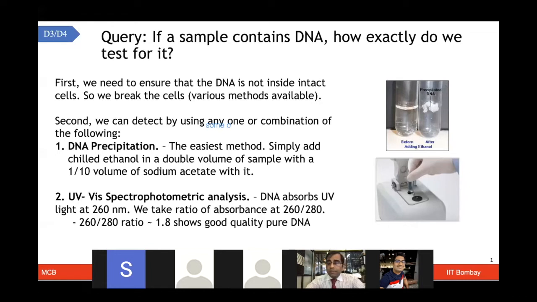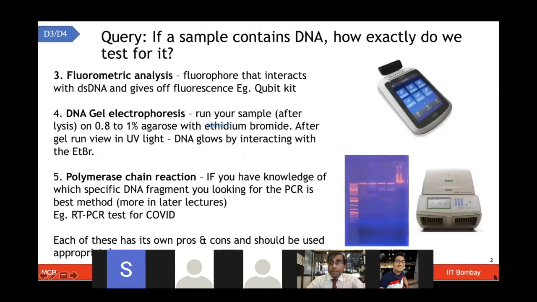People look for the DNA absorption in the UV spectrophotometer, UV-visible spectrophotometric analysis, where a ratio of 260 to 280 is measured. And if you get around a 1.8 ratio, that shows that you have good quality, pure DNA. That's not the end. Please don't be afraid. We are not going to ask the question of what all the methods for DNA detection are. Since some of you have shown interest, I'm just giving you some more idea.